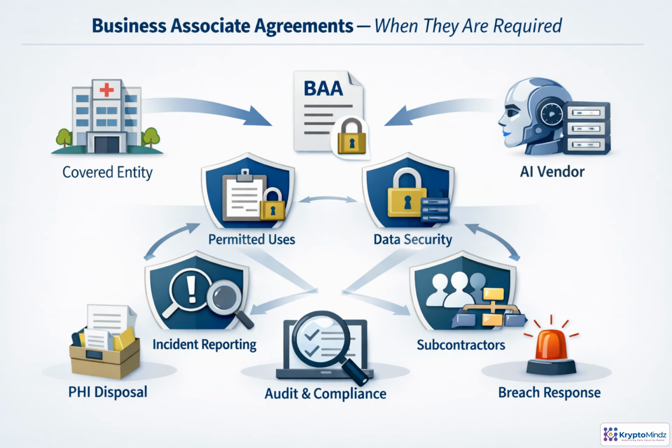A business associate agreement is required when an AI vendor receives, creates, maintains, or transmits PHI on behalf of a covered entity or another business associate. It is more than a contract formality. It defines what the vendor may do with PHI, what safeguards are required, how subcontractors are controlled, and how incidents are reported. It should also cover audit support and return or destruction of PHI. Without it, disclosure risk rises quickly.